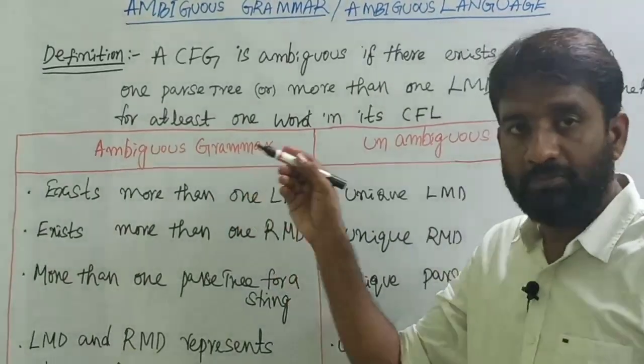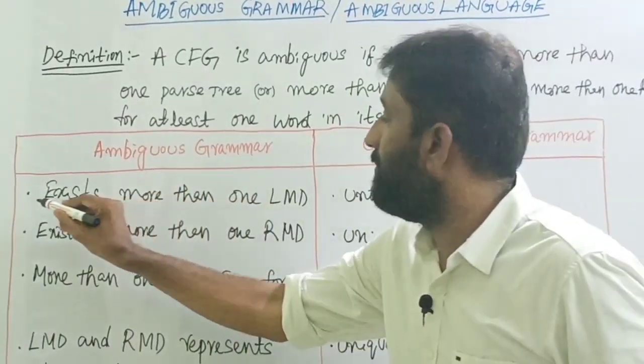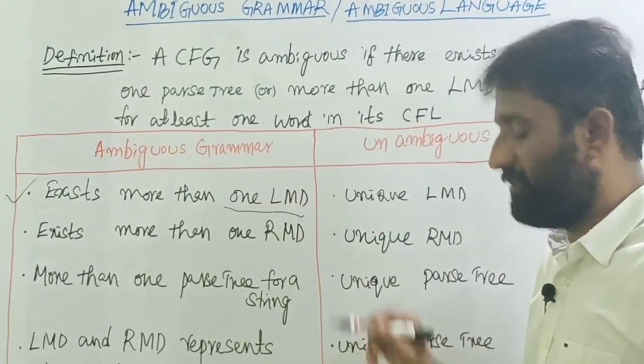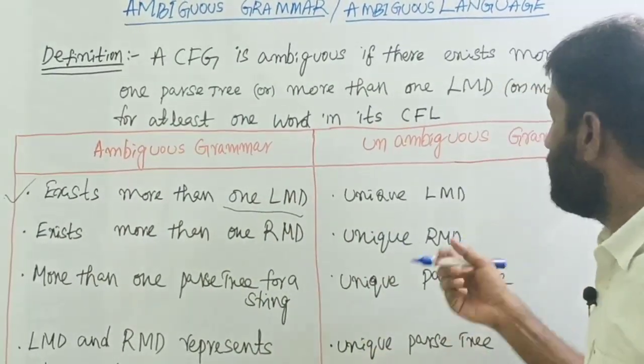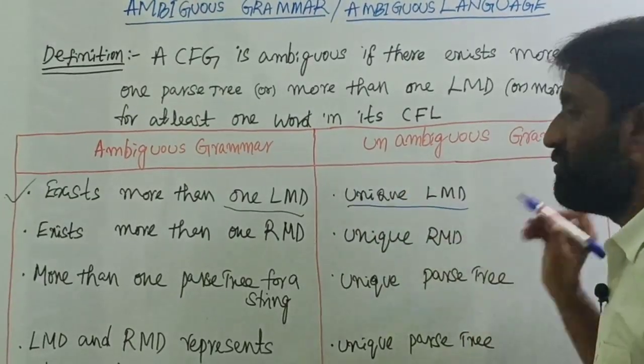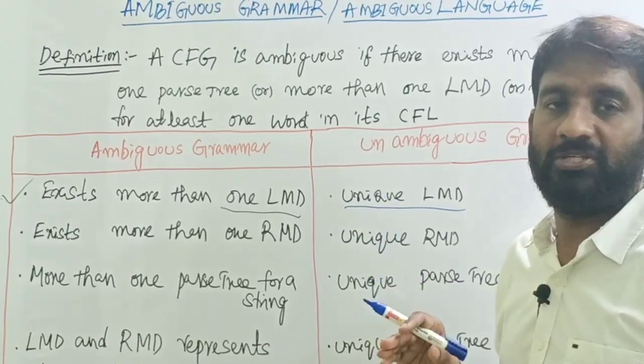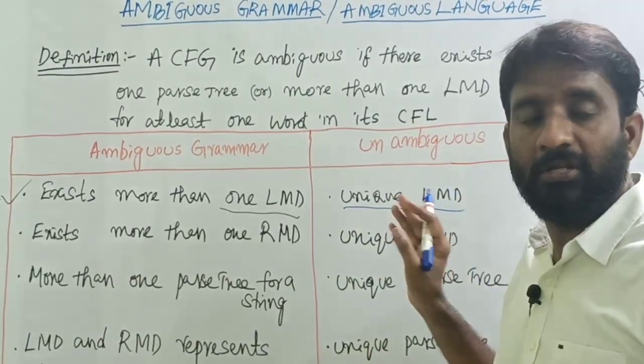As I told you in the definition, in an ambiguous grammar there exists more than one leftmost derivation, whereas in an unambiguous grammar there is a unique LMD only. If you take one string, you can write only one leftmost derivation in an unambiguous grammar.